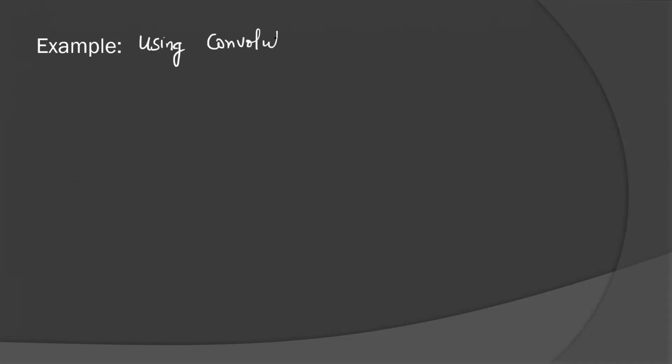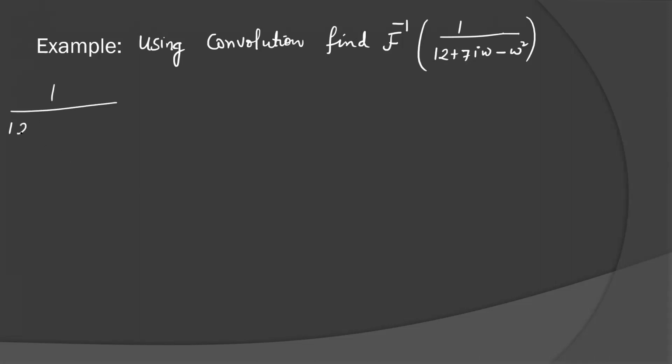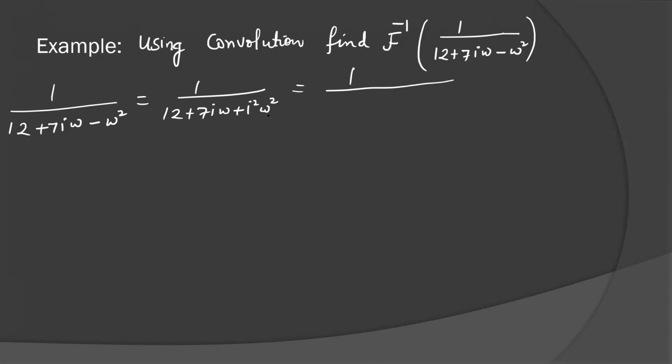Using convolution, find the Fourier inverse of 1 over 12 plus 7iw minus w square. If we see the function carefully, 12 plus 7iw, this is an imaginary number i. So this can be written as 12 plus 7iw plus i square w square, because i square is minus 1. Now you can solve it as a quadratic equation if you suppose iw as t.